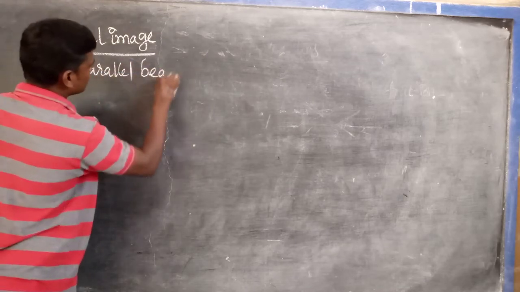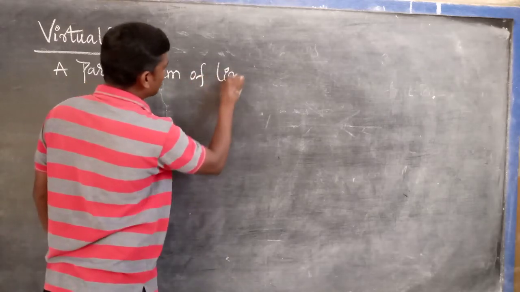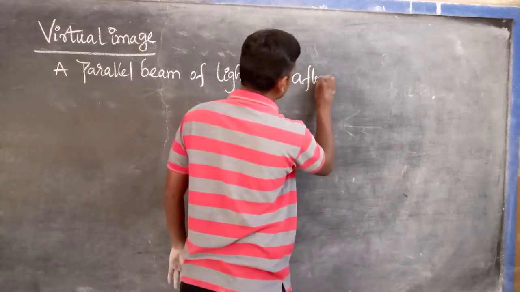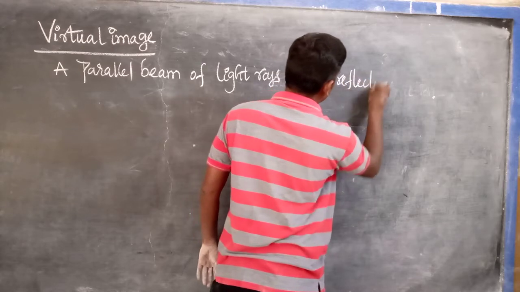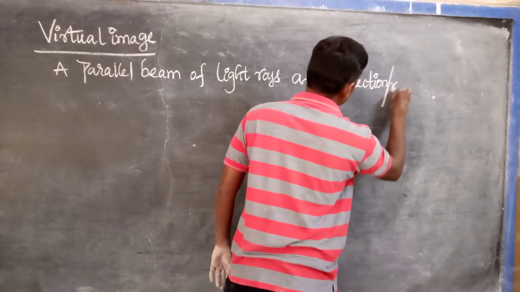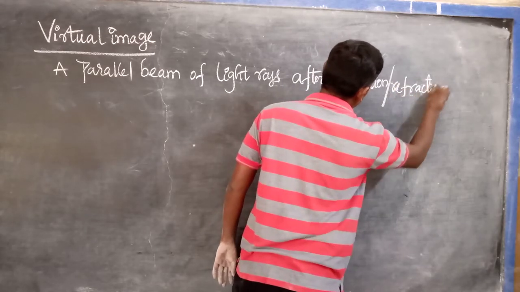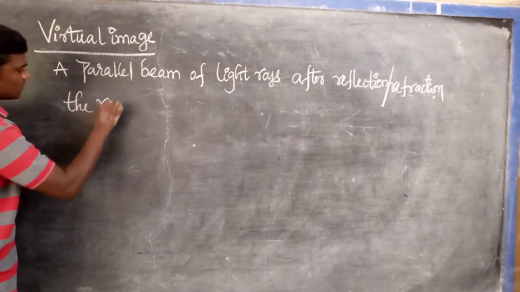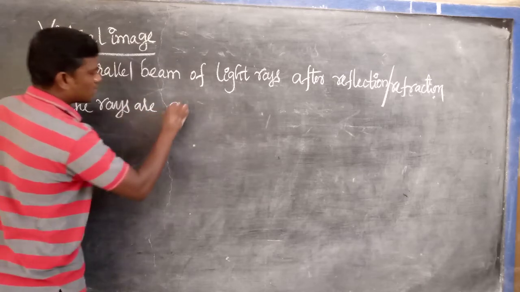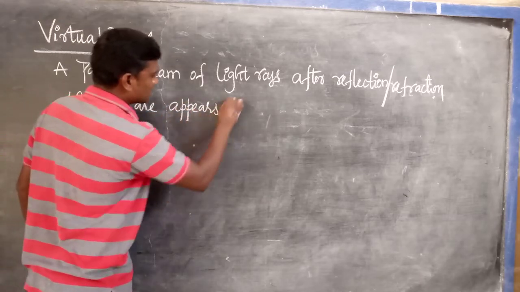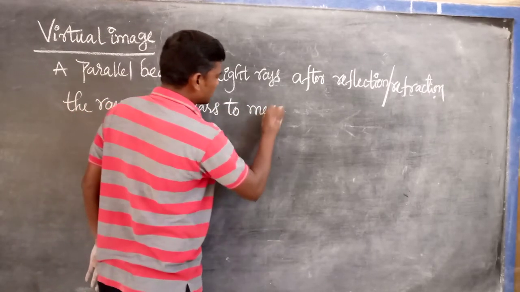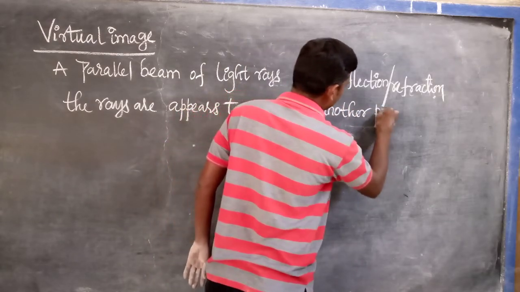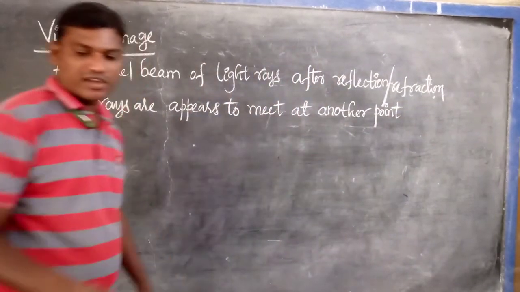A parallel beam of light rays, after reflection or refraction, the rays appear to meet at another point. At another point. Listen very carefully.